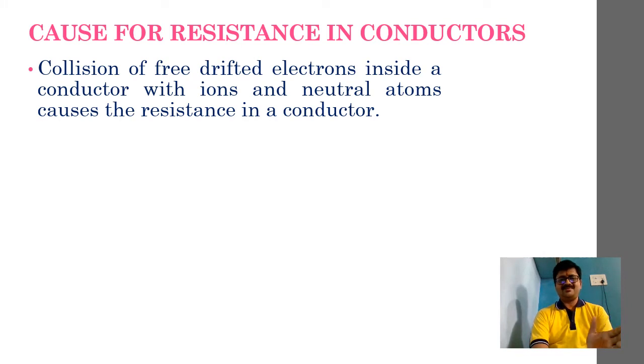So it's a very simple way of understanding. Whenever an electron collides with a neutral atom, or collides with an ionic core or ions, what is happening there? If you remember my second session, I told you that the velocity of the electrons decreases. Correct?